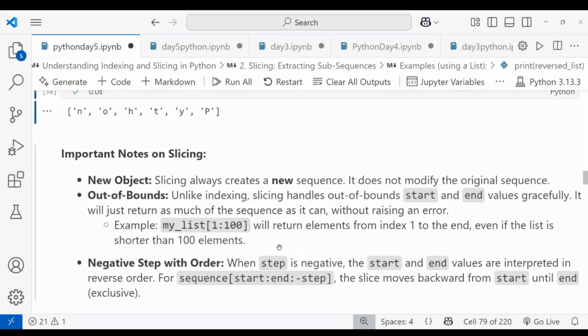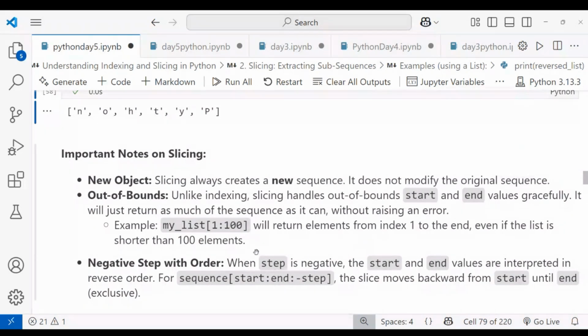For example, you can take my list with 1 to 100. In Python, the index only goes up to 6, right? So when I'm giving 100, I'll get the full list. There will be no error. It will return the elements from index 1 to the end, even if the list is shorter than 100 elements.